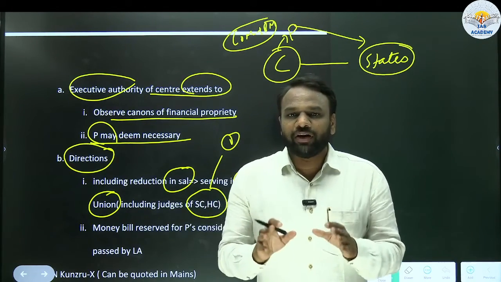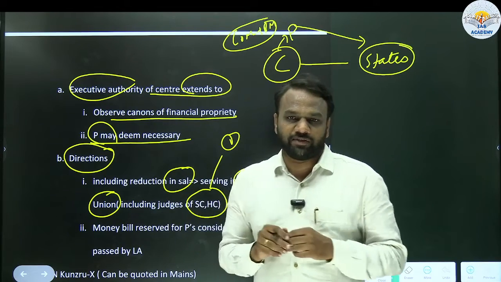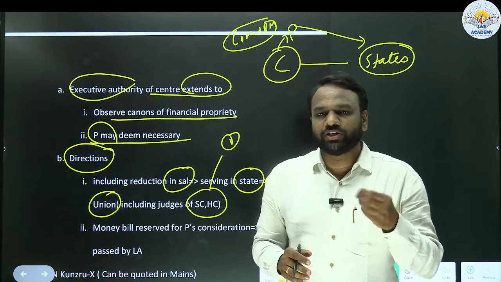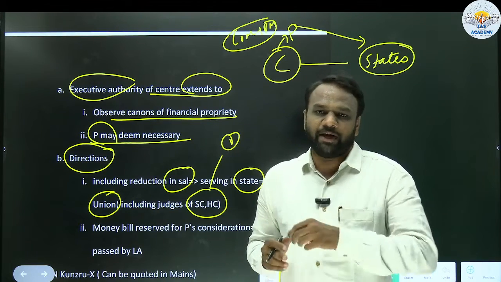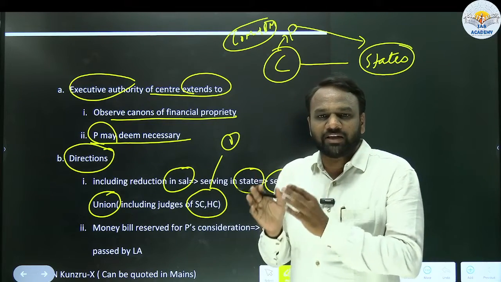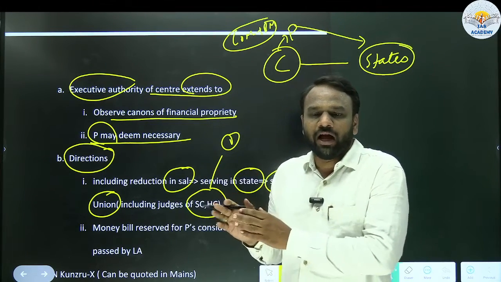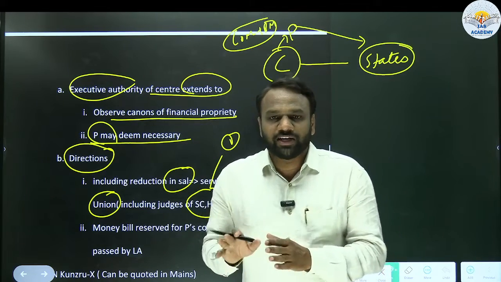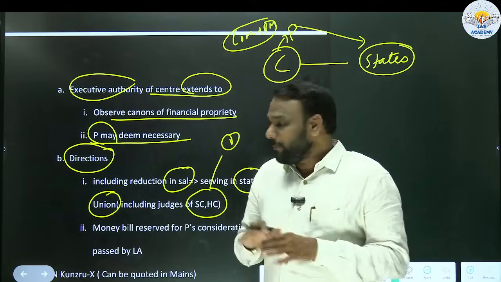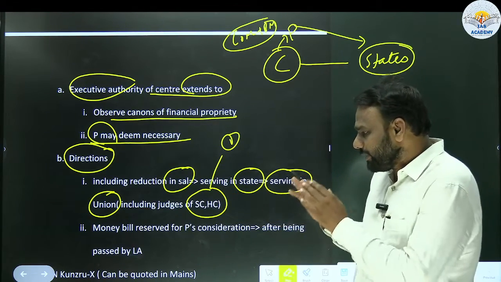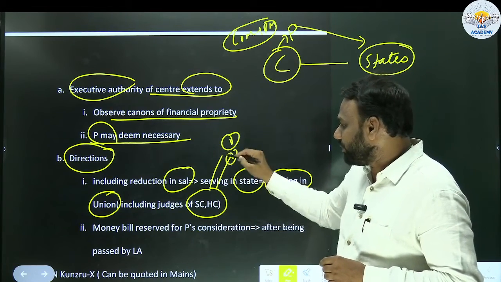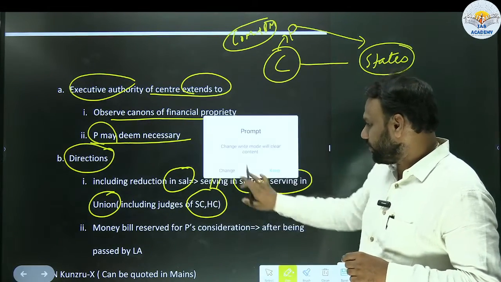Generally, we do not reduce the salaries of Supreme Court and High Court judges. In the forthcoming classes, when we discuss the judiciary, we will come across judicial independence. In order to uphold judicial independence, we have to ensure that the salaries of the judges of the Supreme Court and High Court are not at the mercy of others. So generally, their salary will not be reduced. But in case of financial emergency, even the salaries of judges of High Court and Supreme Court can be reduced. This is a very important point to note.